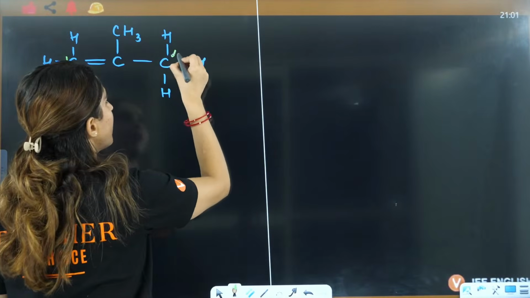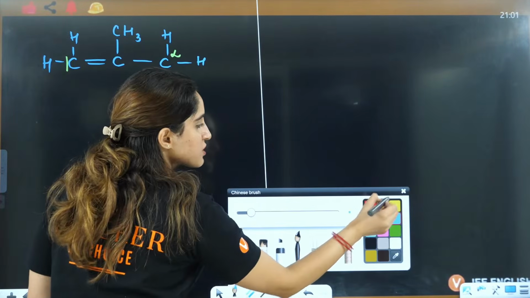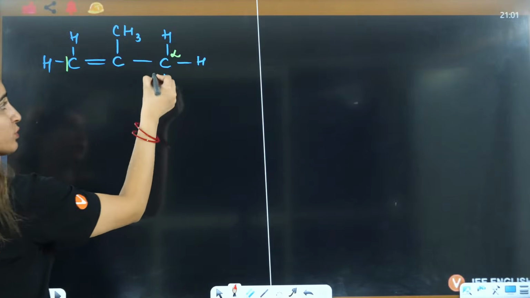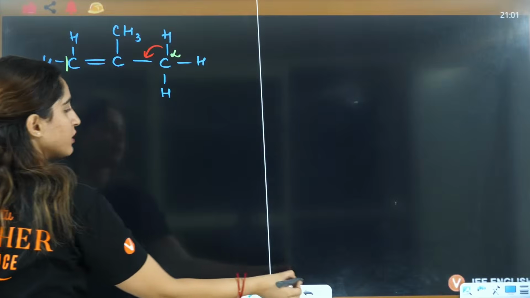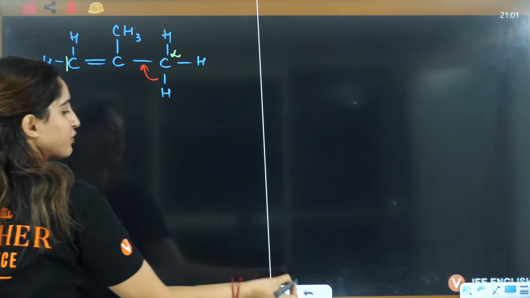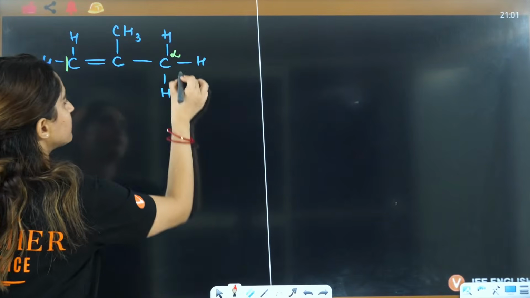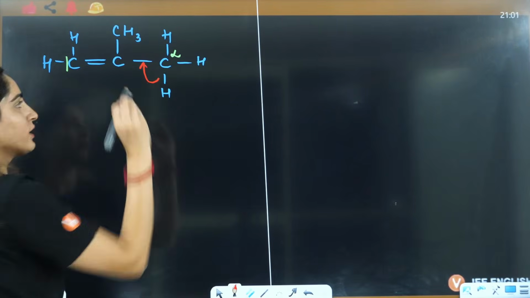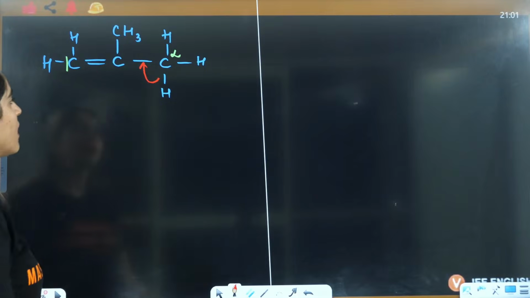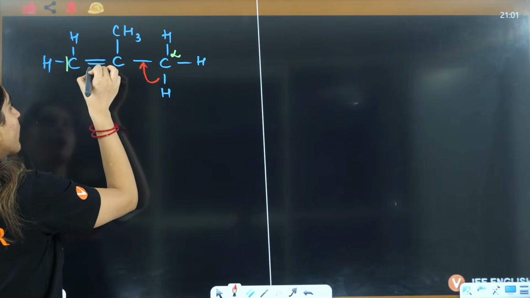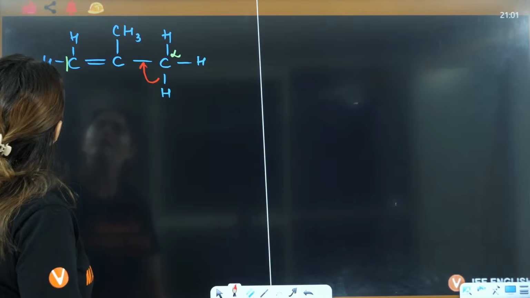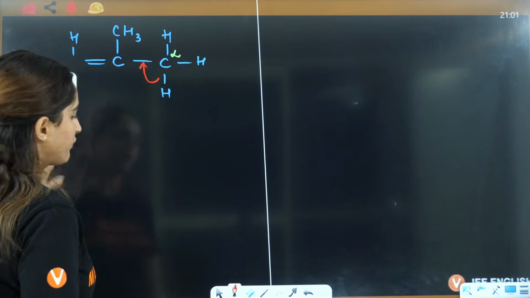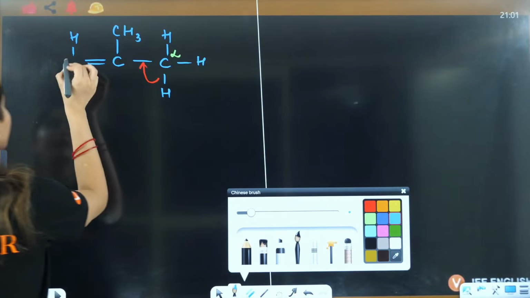Now this is alpha. How are hyperconjugating structures done, everybody? This bond may shift here, or this bond may shift here, any bond will shift. So I'm shifting this bond here. Wait a minute, let me just clear that.